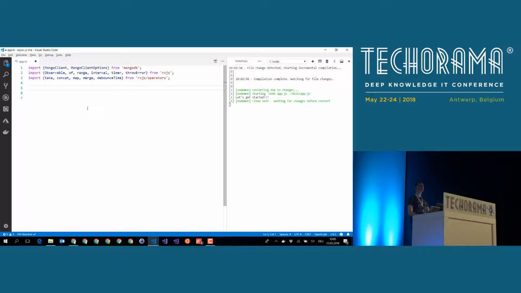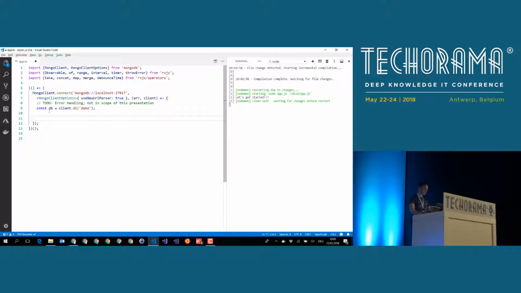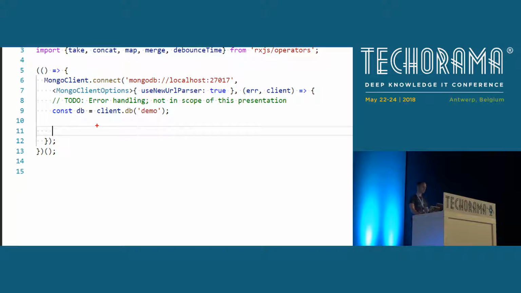I've prepared some snippets, and the first snippet that we are going to use is this one. Let me zoom in a little bit so you can see it better. This snippet does nothing else than connecting us to a MongoDB database. As I said, if you are not a MongoDB programmer, absolutely no problem. You will understand the code.